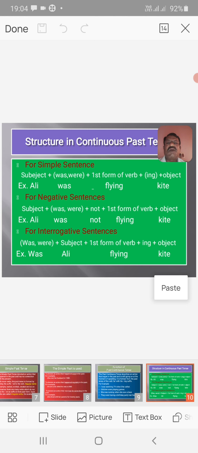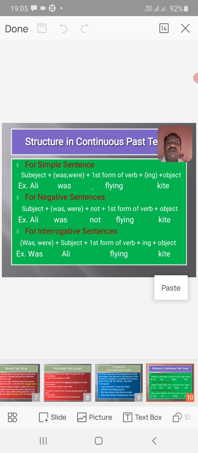Then the structure of continuous past tense in a negative sentence: subject plus auxiliary verb was or were, plus not, plus first form of verb plus ing plus object. For example, Ali was not flying a kite.